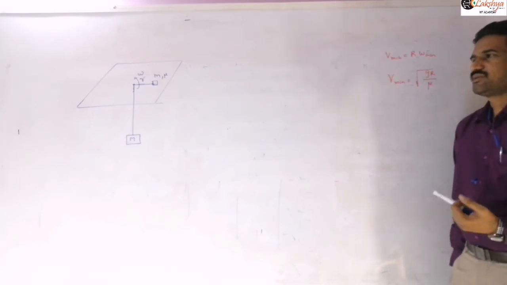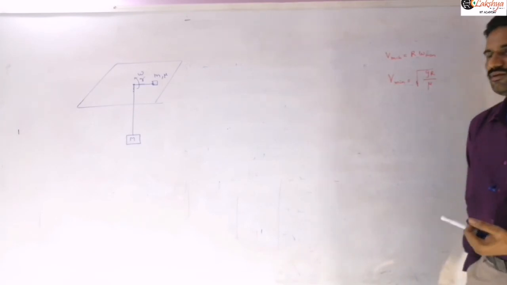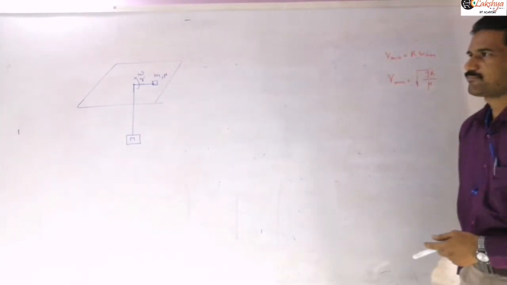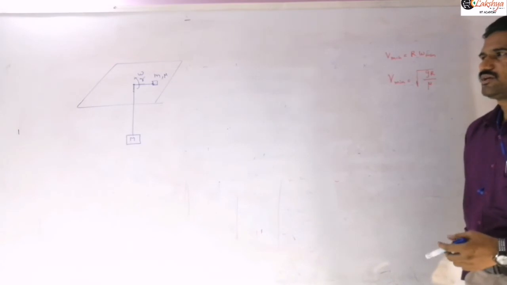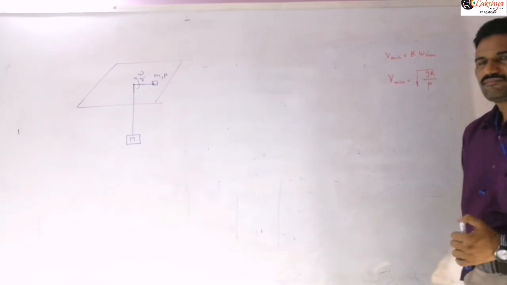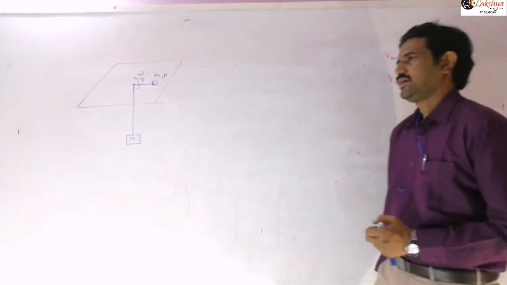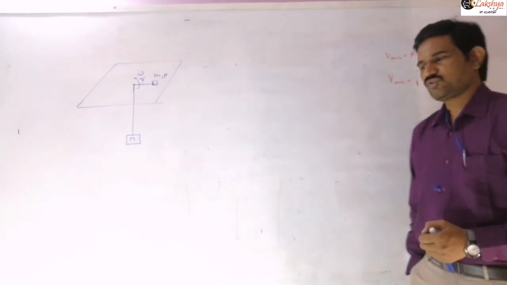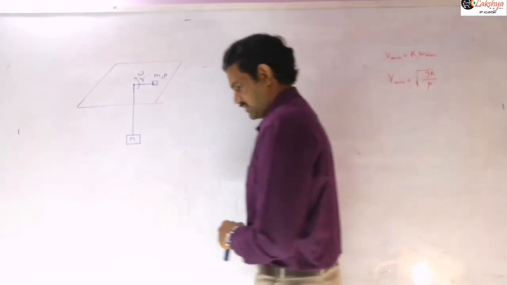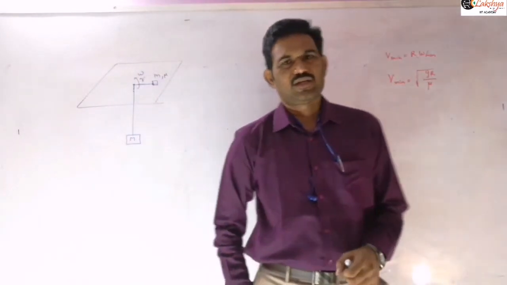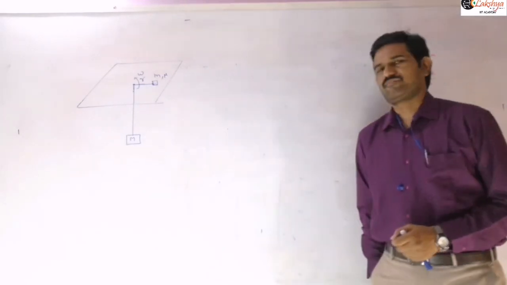Capital M is hanging vertically, and the small m is placed on the table, and it is made to revolve in a circular path of radius r.